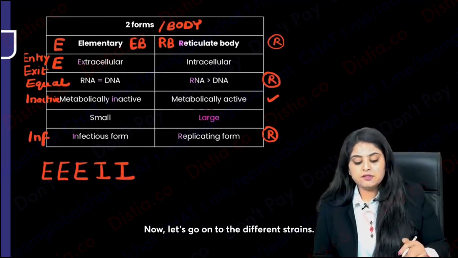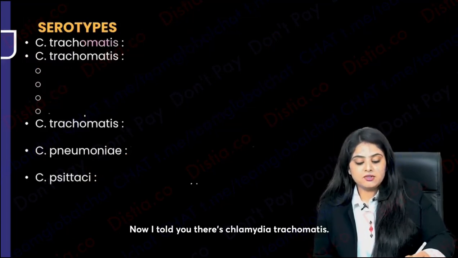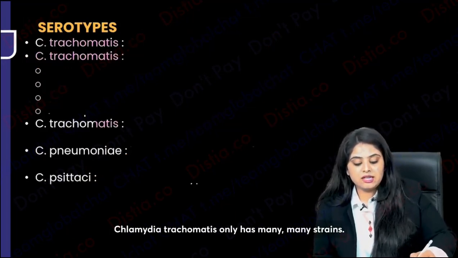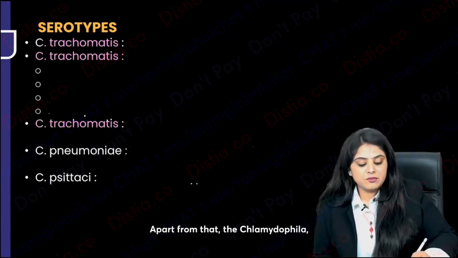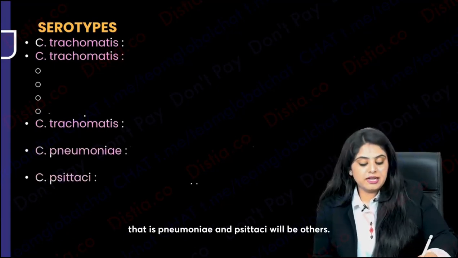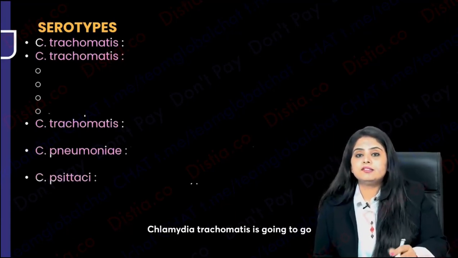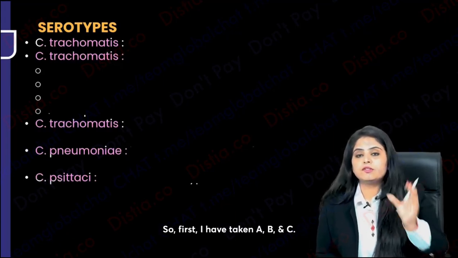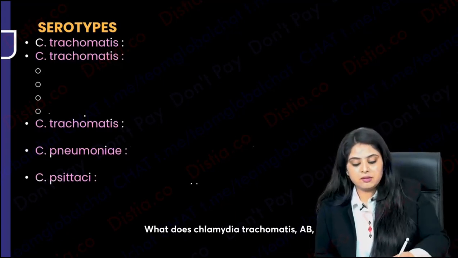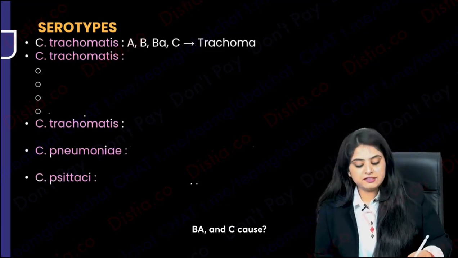Now let's go on to the different strains. Now I told you there's Chlamydia trachomatis. Chlamydia trachomatis only has many strains. Apart from that, the Chlamydophila, that is pneumoniae and psittaci, will be others. Let's start. Chlamydia trachomatis is going to go as A, B, C, D and so on. So first I've taken A, B and C. What does Chlamydia trachomatis A, B and C cause?